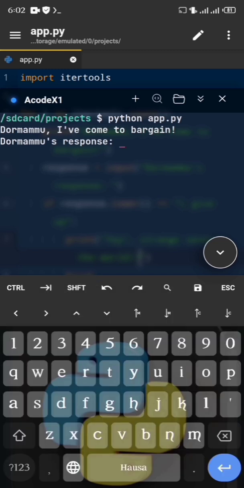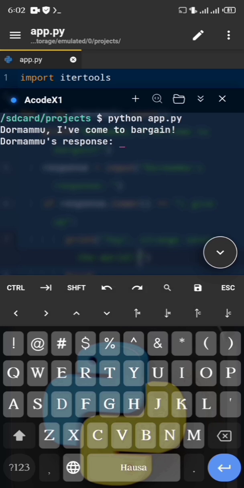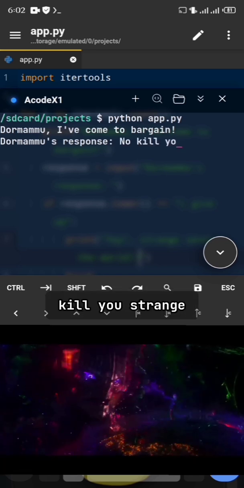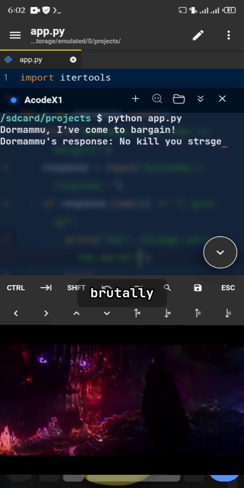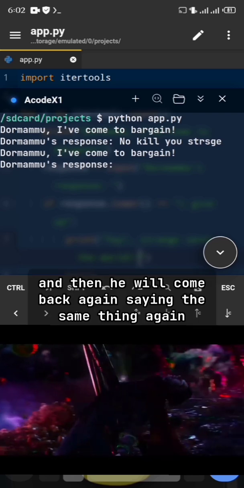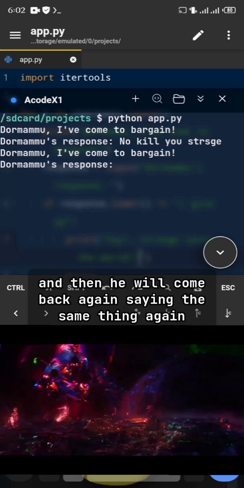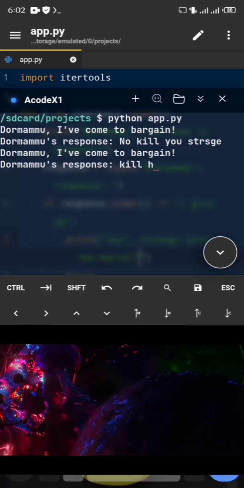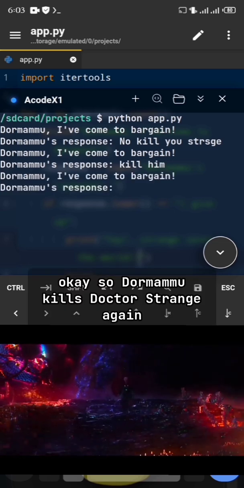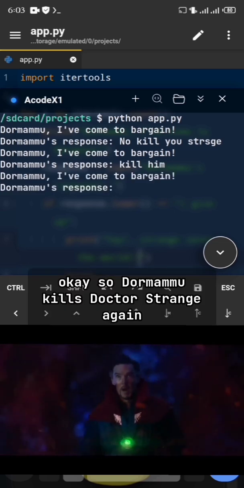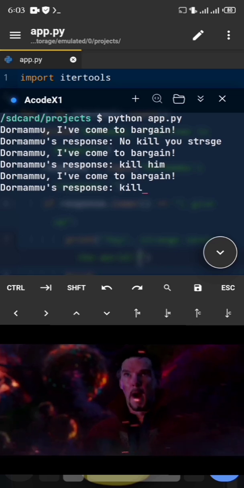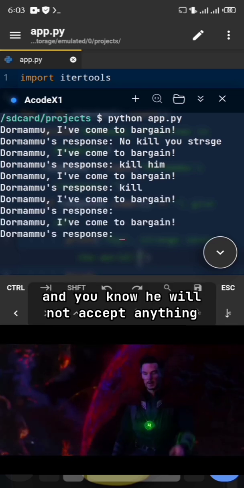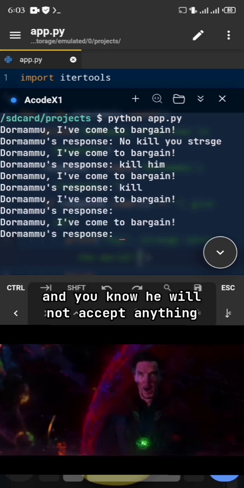Here I will say no, kill you, Strange, brutally, and then he will come back again, saying the same thing again. So Dormammu kills Doctor Strange again, and Doctor Strange comes back again, and he will not accept anything but I give up.